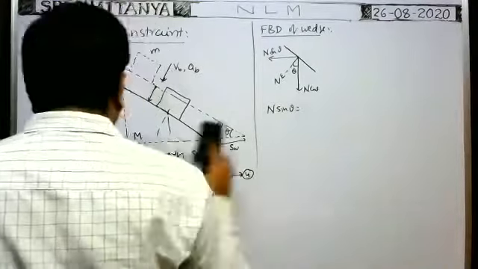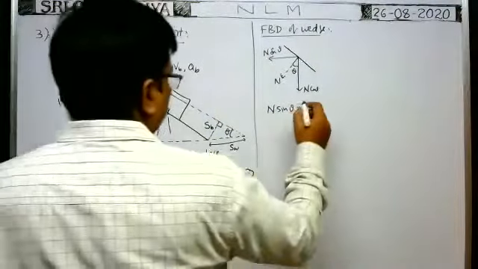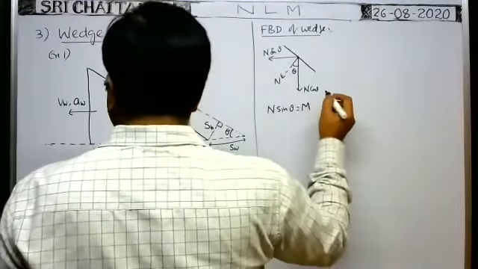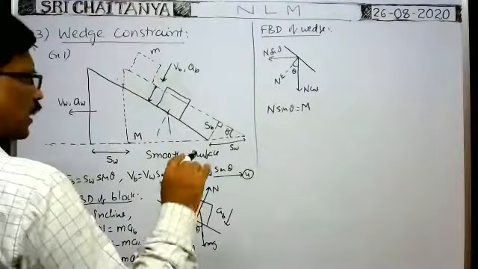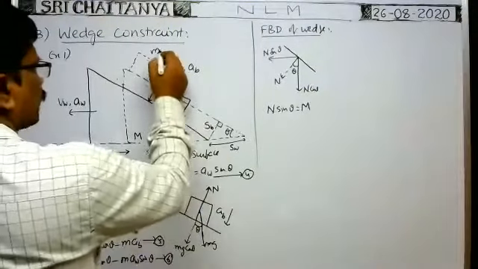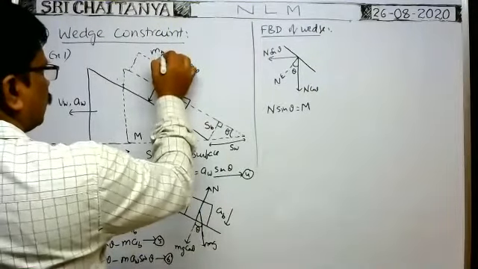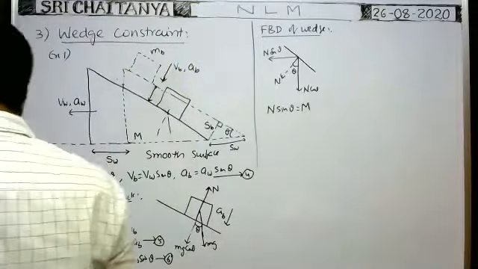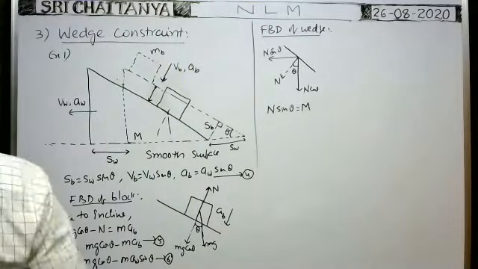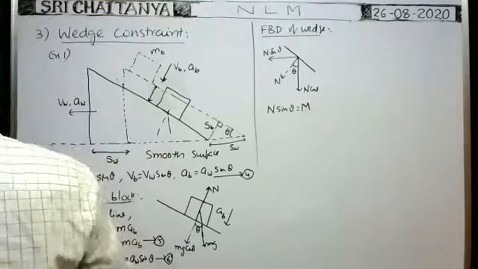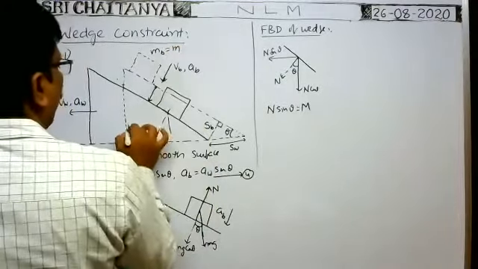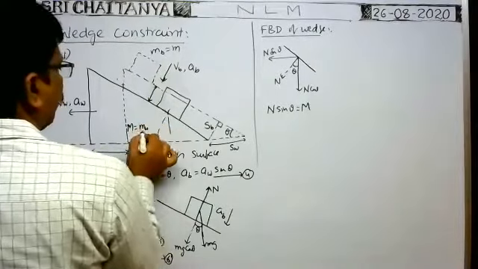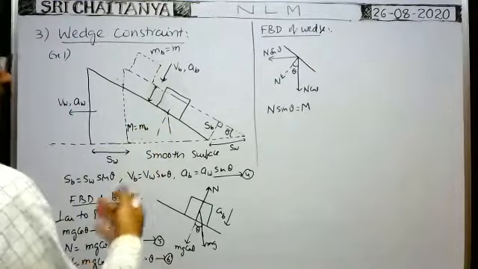Mass of the wedge is capital M into acceleration of the wedge. I think it is better to write mass and acceleration separately. Mass of the block, you write mb. Mass of the wedge, you write small mw. Of course, we can use any notation. mb is equal to m, and capital M is equal to mw, because mw means mass of the wedge. We are not having any confusion.